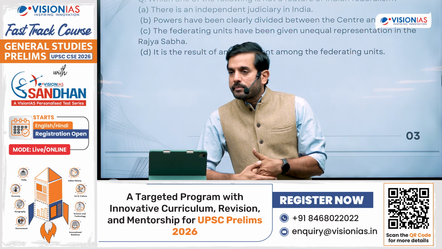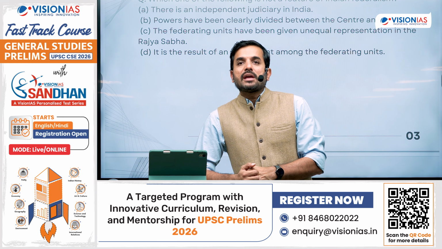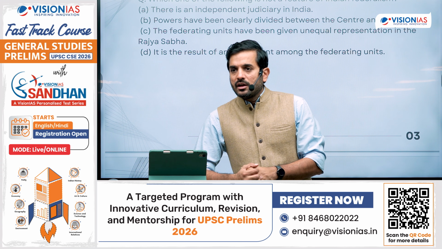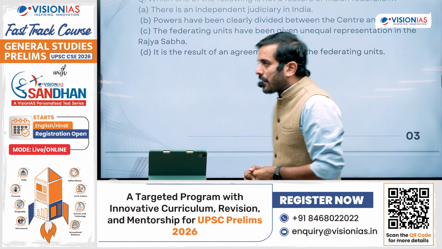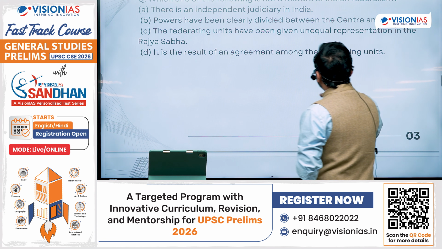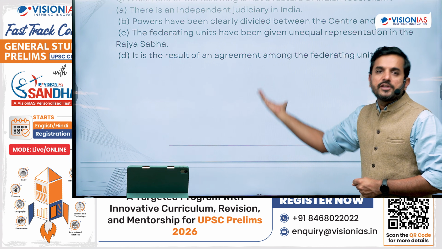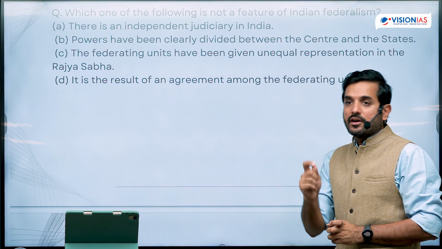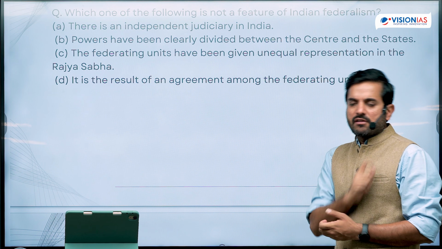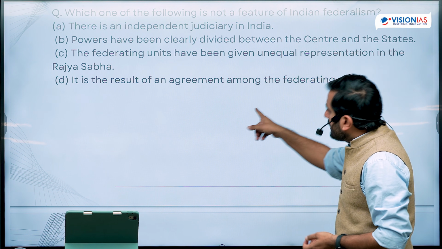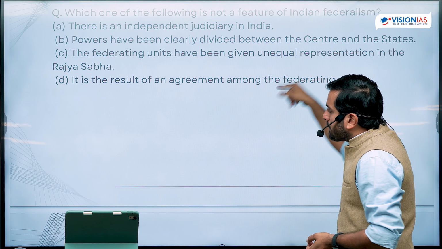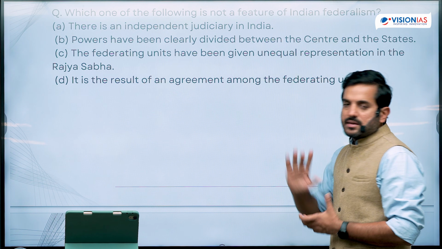Because if there would not be an independent judiciary, then how would it be able to resolve the disputes that may occur between the 2 levels of the government in an impartial manner? Second, powers have been clearly divided between the center and the states. This is also a feature of federalism. In fact, this is the chief characteristic of any federal polity. The federating units have been given unequal representation in the Rajya Sabha.